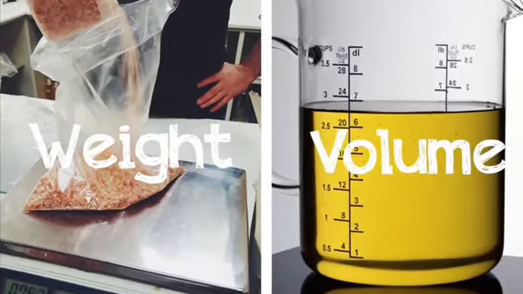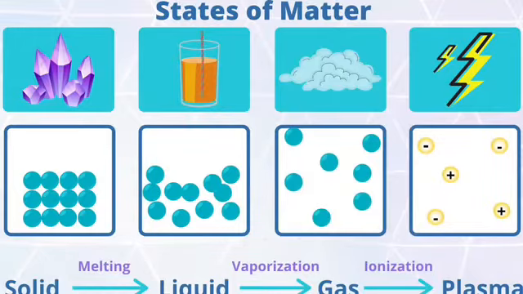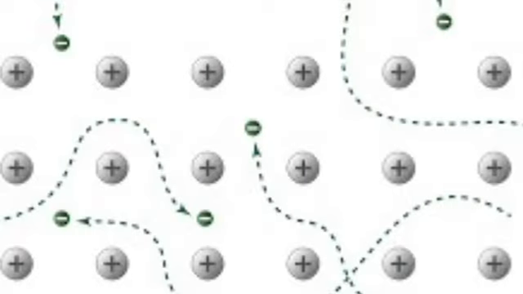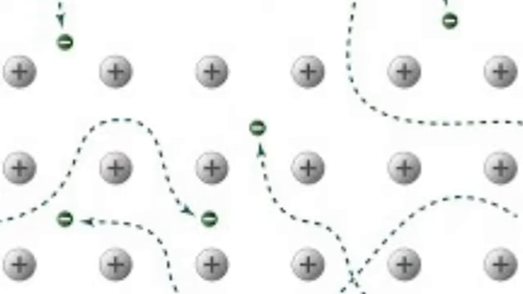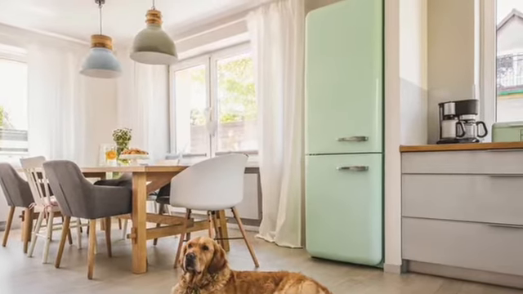As said before, all things have weight and volume, but they don't look the same. That is because matter has different states. Matter is divided into 5 states. There are 4 natural states of matter. 1. Solid. In solid, particles are packed tightly together so they don't move too much. The electrons of each atom are constantly moving, so the atomic vibration is small but fixed in its position. Therefore, the particles in the solid have very low kinetic energy. Some examples are a chair, a table, and a puppy.